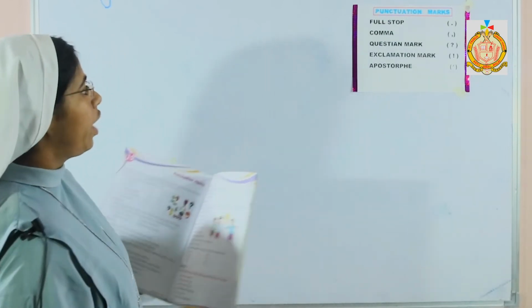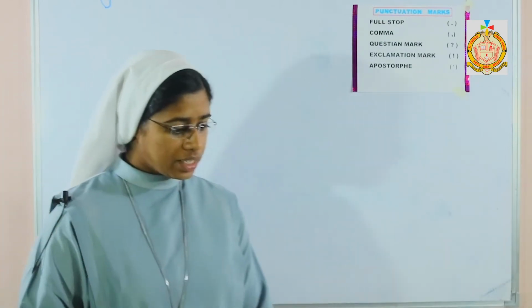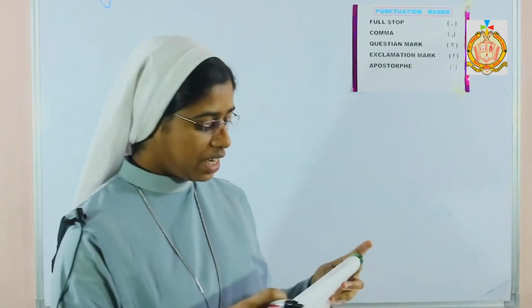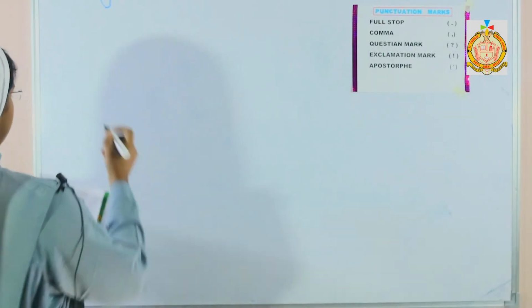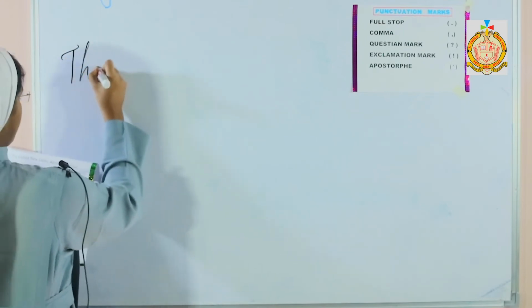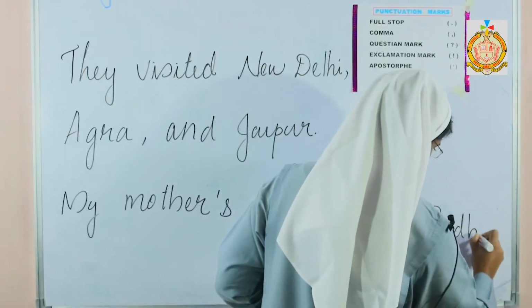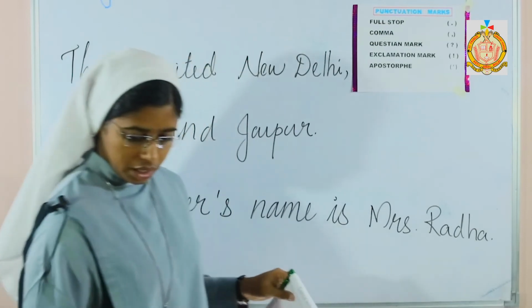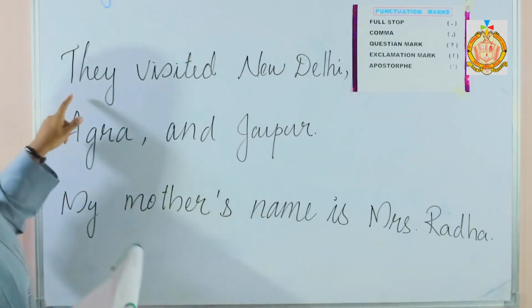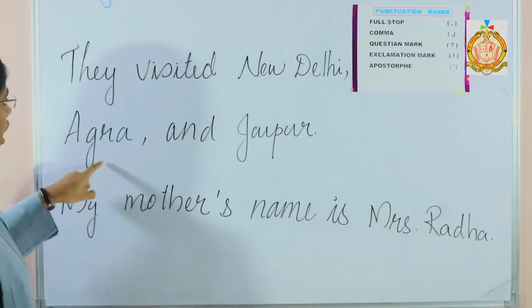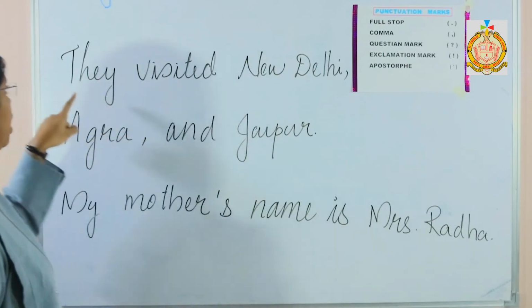Now one more extra in this punctuation is called capital letter. How can we use the capital letter? Here let's see, they visited New Delhi, Agra and Jaipur.